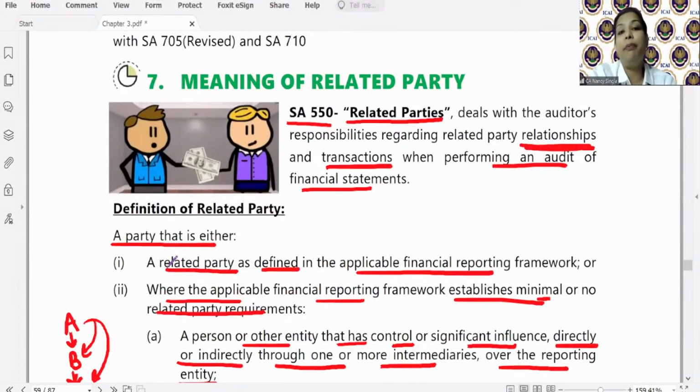But it should be presented. It should be disclosed in the financial statement as per the applicable FRF. और वो present कौन करता है? Management. तो auditor को यही check करना है कि whether management has presented that or not. So a very small essay, a very easy, a logical, a practical essay. So we will just quickly go through the module. Meanwhile, you all can send in your queries.